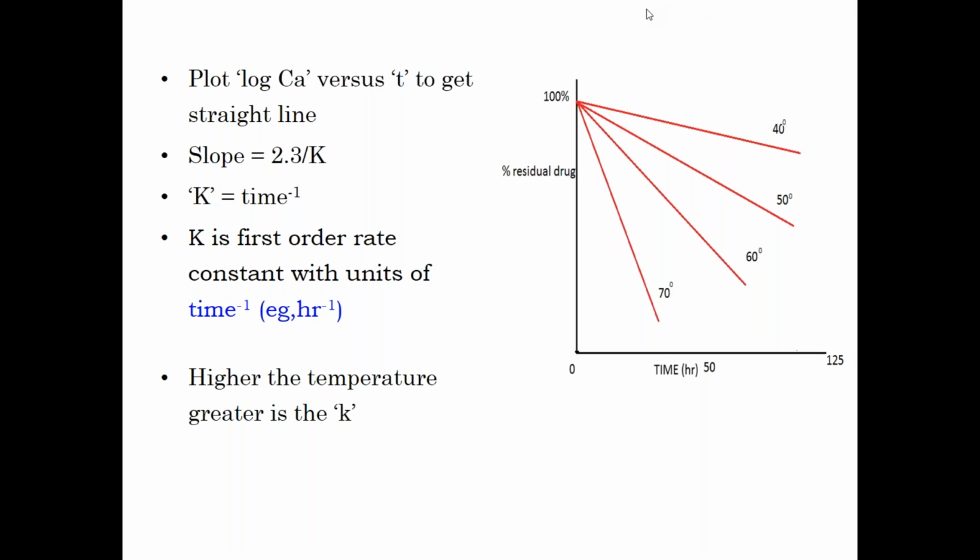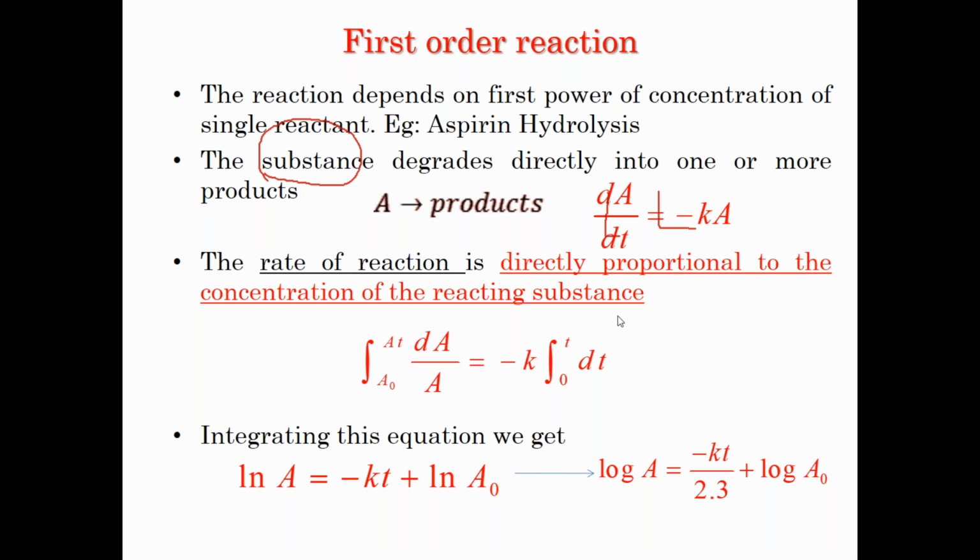So for this line, if you take the slope, you can easily calculate. When you calculate the slope for each line, you can determine the k value. And what is the calculation? Slope is equal to 2.3 by k. I think that's the mistake. It is slope is equal to k by 2.3.